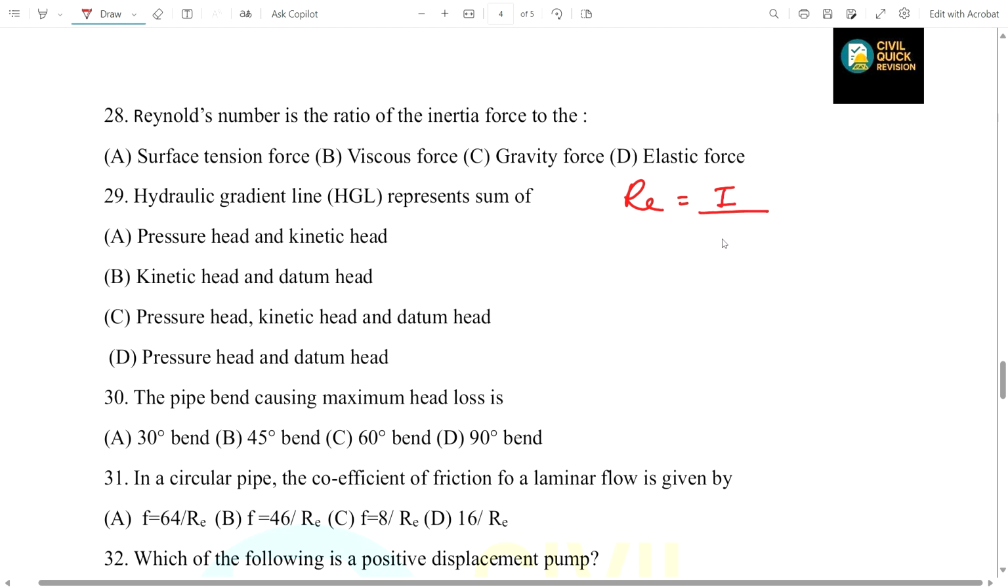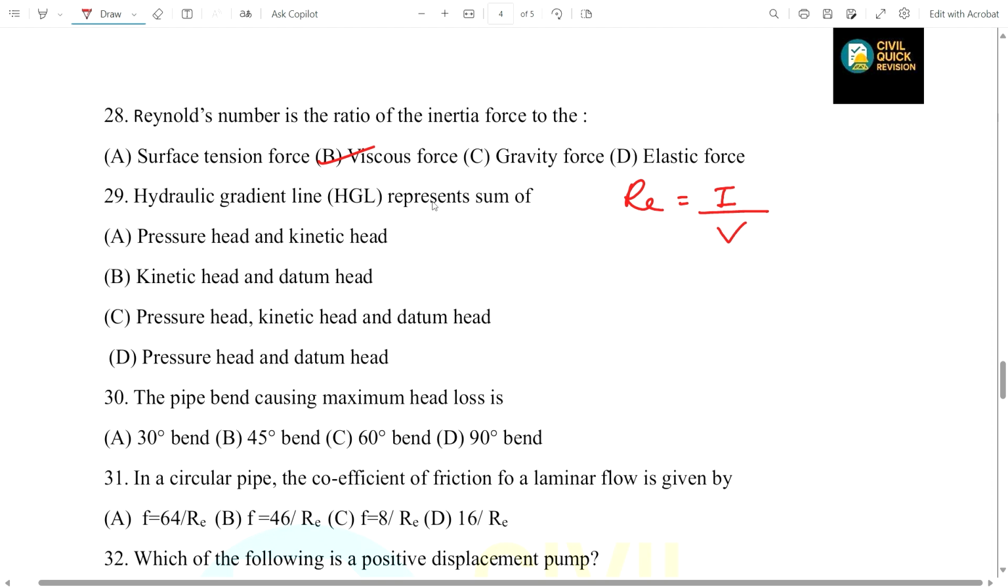Viscous surface tension force, viscous force, gravity force, or elastic force. The answer will be viscous force. Option B is the correct one, viscous force. You remember this is a very common question asked in the exam. Now coming to question number 29.